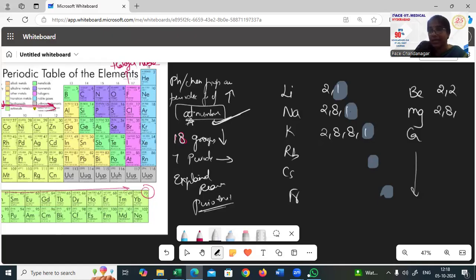This is 2, 8, 2. This is 2, 8, 10. 10 can be written as 8, 2. So everywhere you see 2 electrons in the outermost shell, all these elements will behave in a similar way of bonding because of their valence electrons. Hence the reason for the periodicity could be explained by him. And there is a clear-cut separation of the elements, their properties, according to their noble gases.